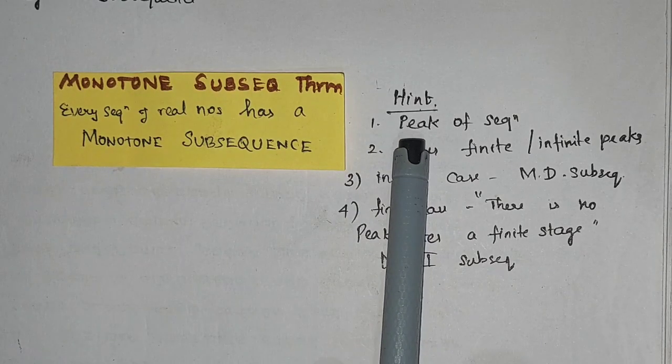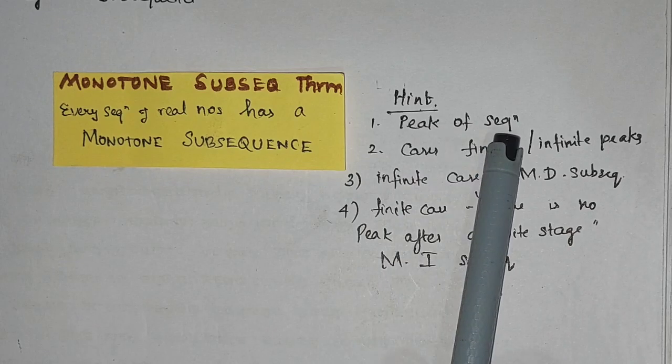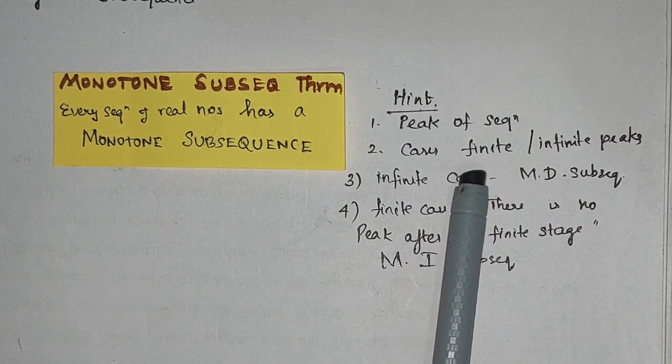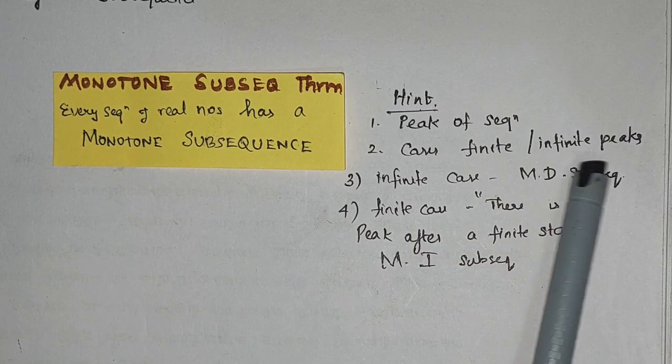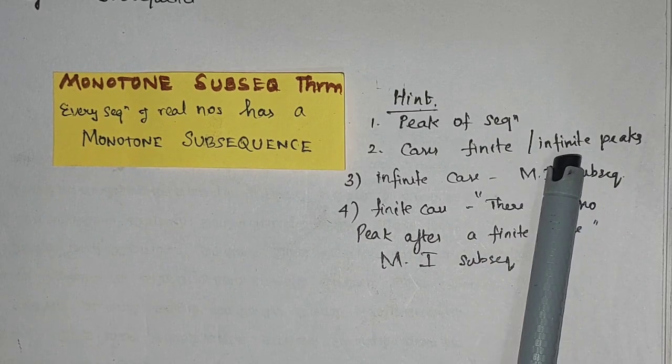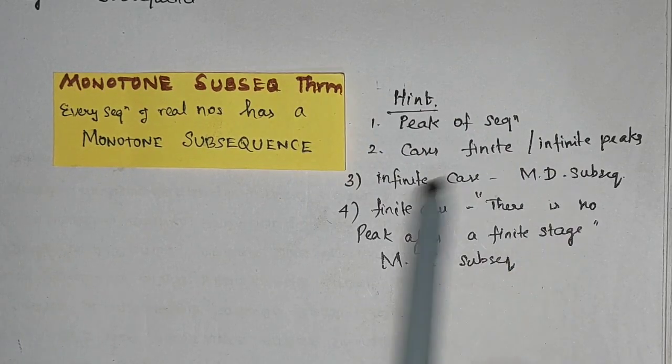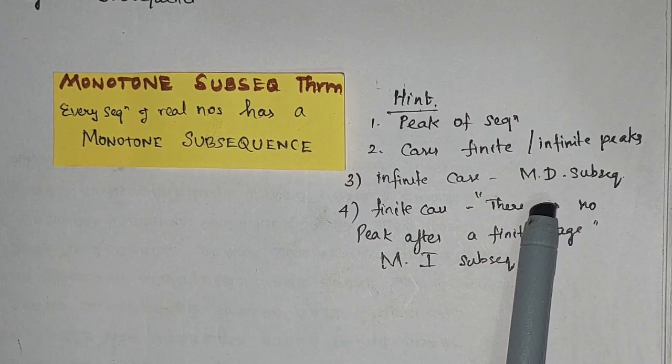The first hint would be the definition of the peak of a sequence. What do you mean by the peak of a sequence? That is what you have to know. The second hint will be the cases, that is, finite peaks as well as infinite peaks. There will be two cases, and you have to show that the theorem holds in both cases. Then the theorem completes.